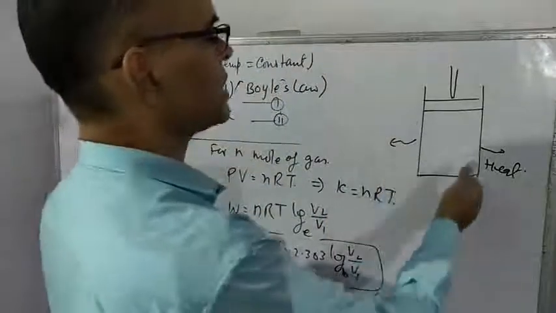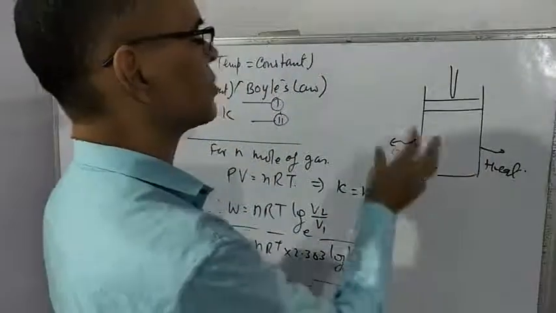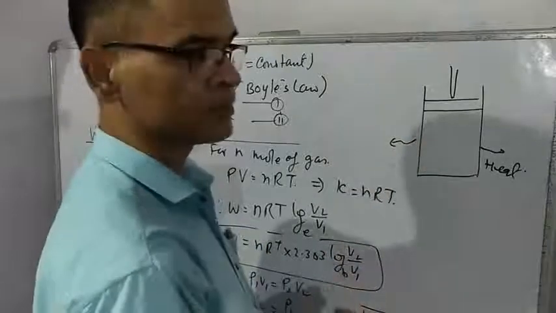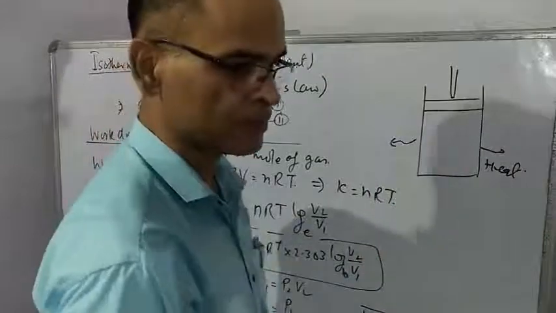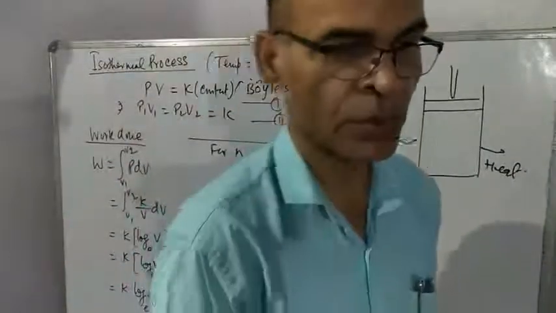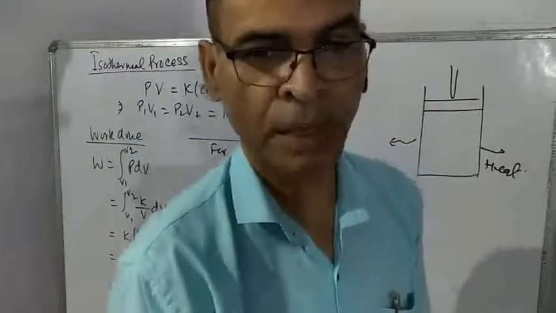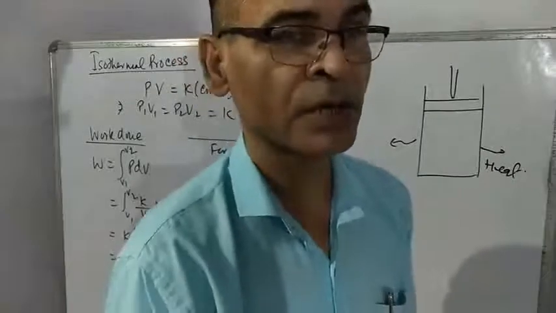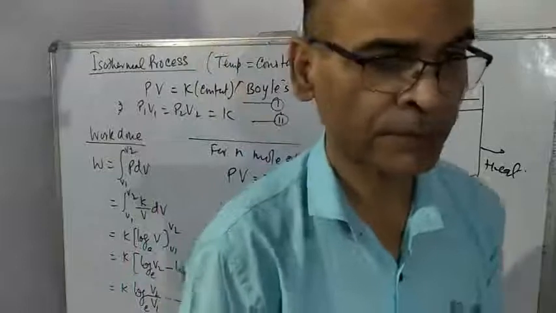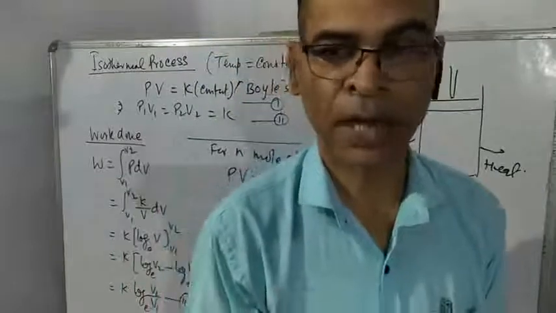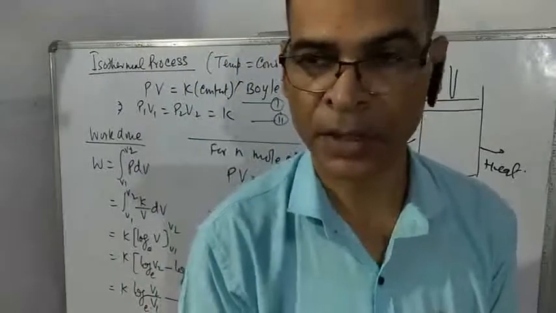Since the boundary is perfectly conducting, whatever heat is produced will escape at once from the system, means no heat is left in the system. Therefore, the temperature of the system remains constant. But the problem is, no system can have a perfectly conducting boundary.